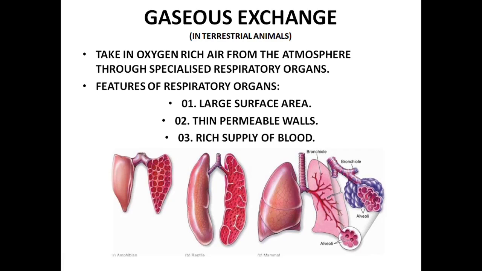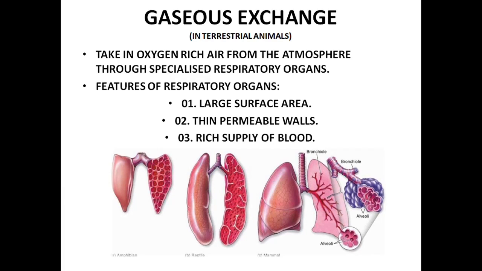There are three main features which are mentioned in the textbook also: they have a large surface area, a thin permeable wall, and they are richly supplied with blood vessels. Why do we need a large surface area? So that we can take in enough oxygen-rich air. Why is the thin permeable wall present? Inhalation and exhalation happen rapidly, so our respiratory organ should be able to cope with that. Then the rich supply of blood vessels.